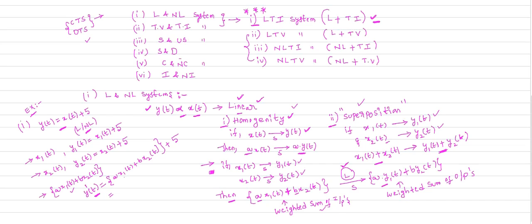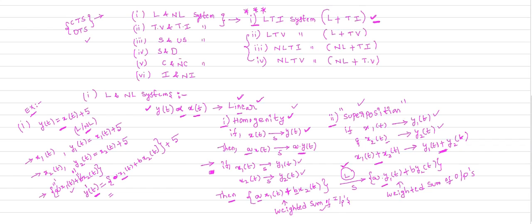So a into x1 of t is what? A into x1 of t. Or you can take x1 instead, if you take a as 1, no need to take a and b. I consider your a and b as 1. So this is your weighted sum of inputs, x1 of t plus x2 of t.